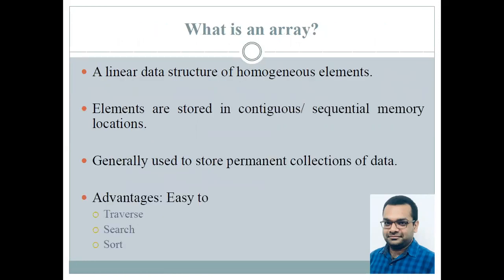Now basically what is an array? Array is a linear data structure of homogeneous elements. By homogeneous we mean the elements are of the same type, all numbers. Numbers can also be either integers, characters, floats, and so on. The most important aspect of an array is that elements are stored in contiguous or sequential memory allocations. And arrays, since being fixed size and stored in contiguous memory allocations, are generally used to store permanent collections of data. Array size can be varied, but not to a very large extent as compared to linked lists that we'll see later on. The advantages of arrays are they are easy to traverse, easy to search, and easy to sort.